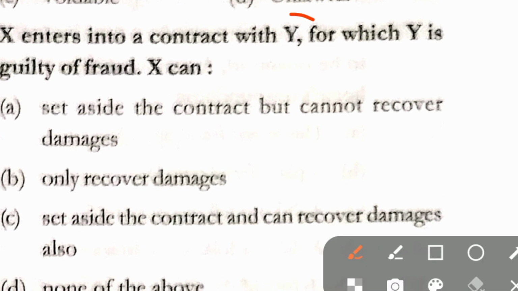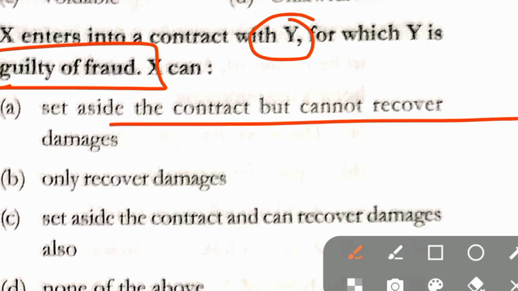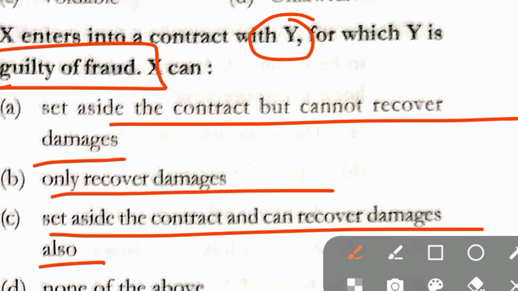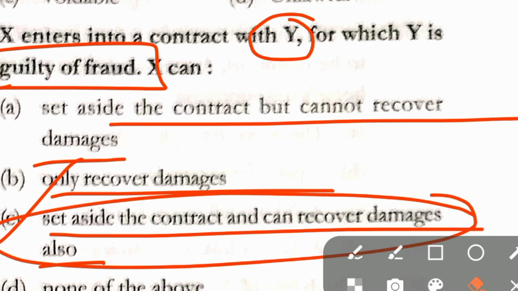Question number 204. X enters into a contract with Y in which Y is guilty of fraud. X can set aside a contract but cannot recover the damages, only recover damages, set aside a contract and can recover damages also, and option D, none of the above. Correct answer is option C, that is set aside a contract and can recover damages also.